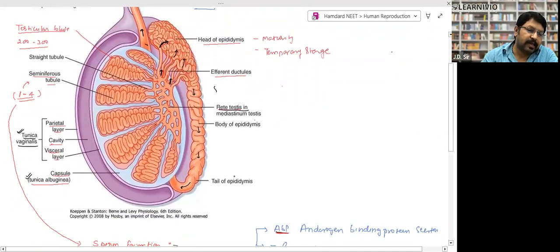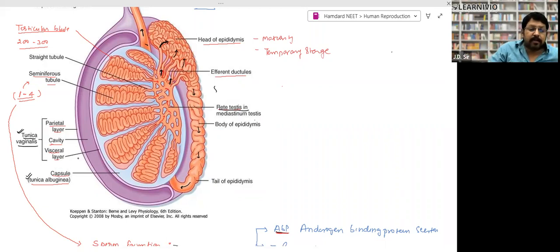Now, this is the lateral section, LS, of the testis. In the LS of the testis, you can see there are some coverings around the testis. These coverings are made up of some layers, right? The outer covering is called the tunica vaginalis. Questions come from here. The tunica vaginalis has an outer layer called the parietal layer, a cavity, and an inner layer called the visceral layer.